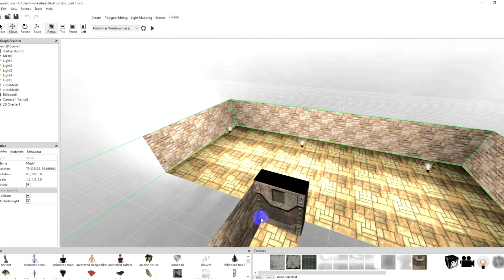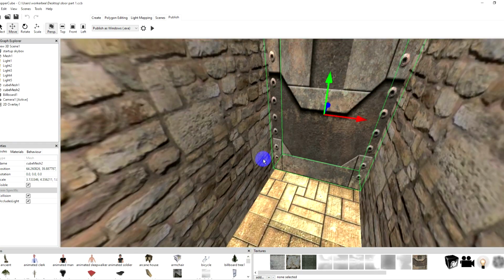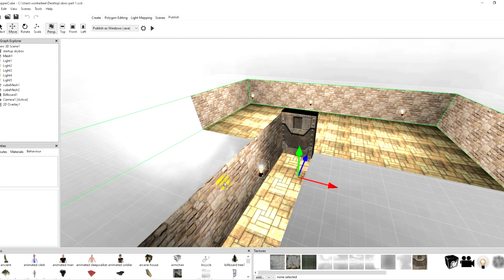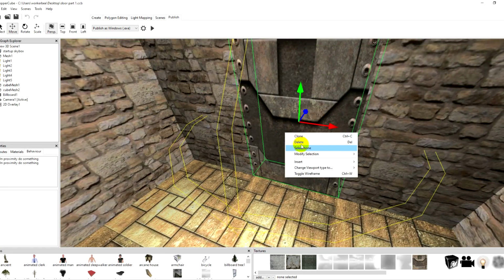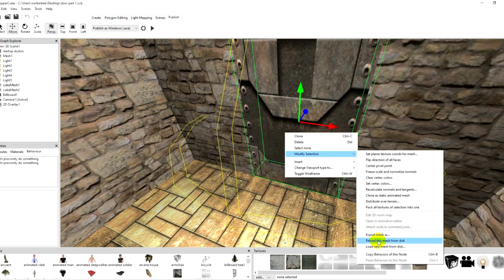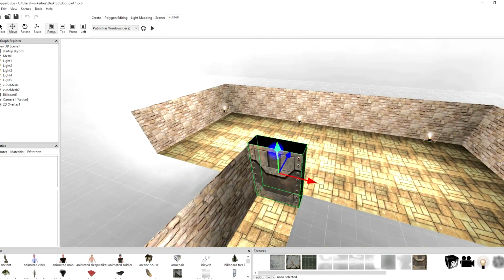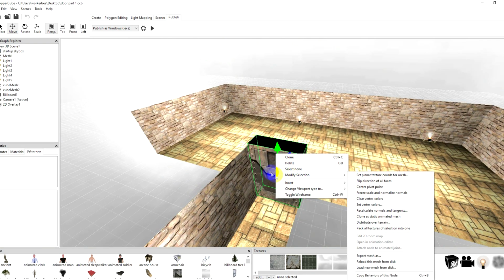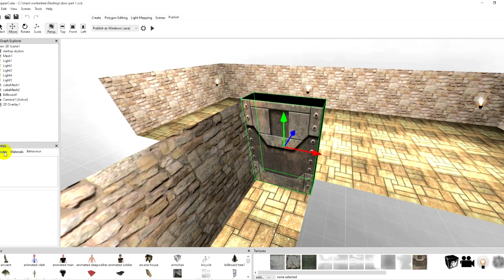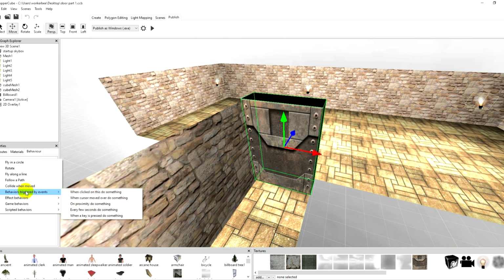So over here, we're going to set it to where, my mic a little bit. Okay. And this is where we can actually just copy the behaviors of the first door and move it to the second door and slightly modify them. We're going to move them from the ground up. It takes a little bit longer, but it gets the job done.